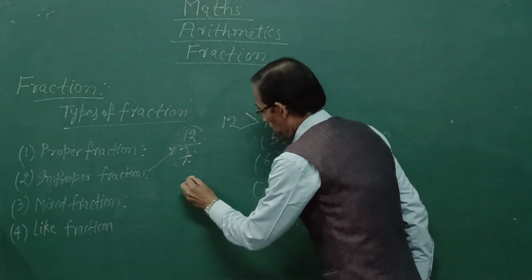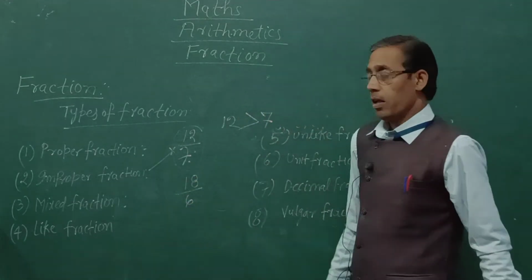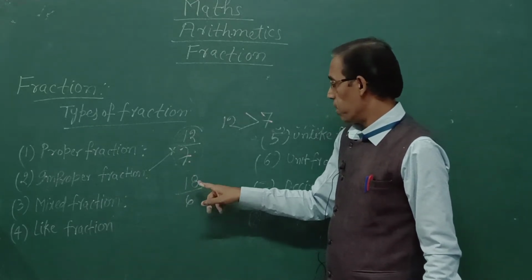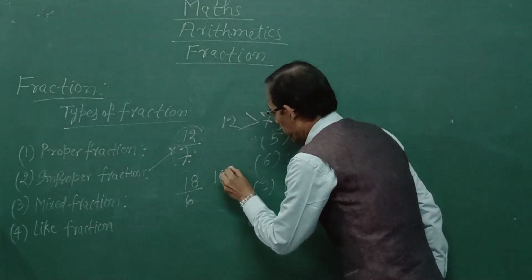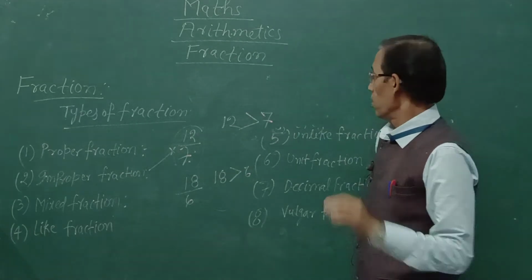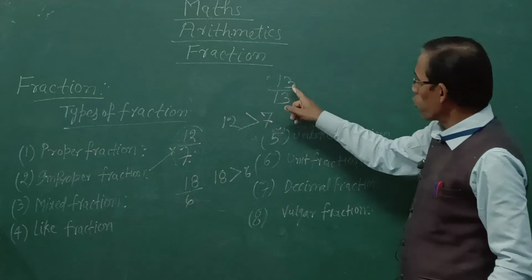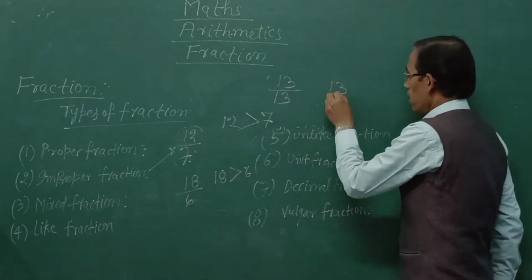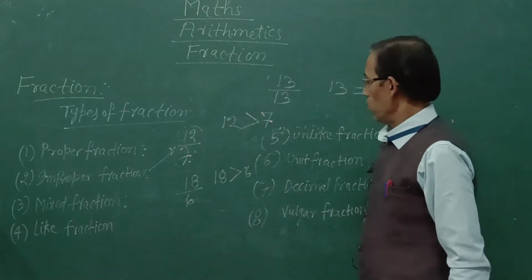Second example, 18 upon 6. This fraction is also called improper fraction because numerator 18 is greater than denominator 6. 13 upon 13 is also called improper fraction because numerator 13 is equal to denominator 13. Okay?